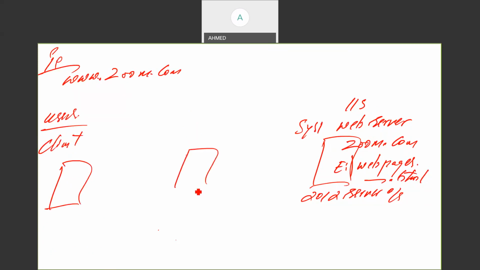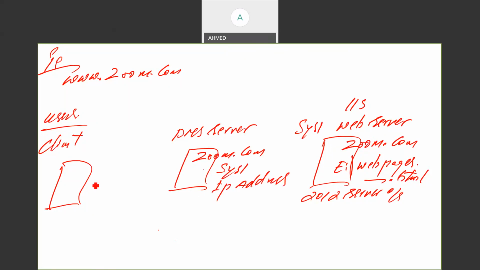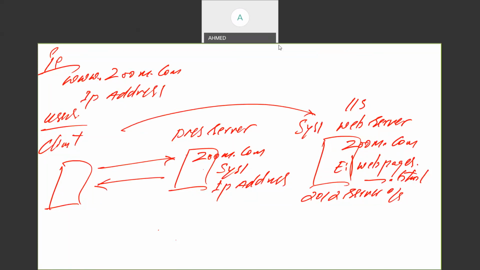So we require one DNS server also. So we need one system as a DNS server. So if we have a DNS service, in DNS service, we have to create the zone by the name of zoom.com, and we have to tell in which machine our web server is running here. So our web server is running on system 1. And what is the system 1 IP address that we have to give here? So IP address of system 1. So whenever the users are browsing the website, the request will go first to DNS server. DNS server will resolve the name to IP address. So they will give the IP address of your web server. By taking this IP, the user can reach the web server, user can access the website here.